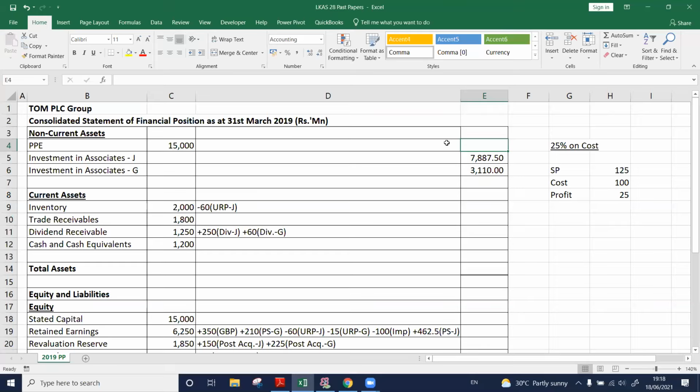PPE, the group figure is also 15,000 since there are no any adjustments. Inventory 2,000 minus 60, 9,940. Trade receivables 1,800. Dividend receivable should be the group balance cash. So our total